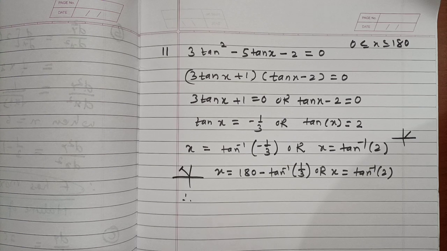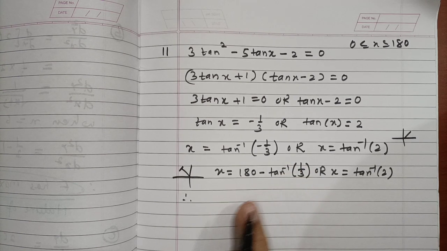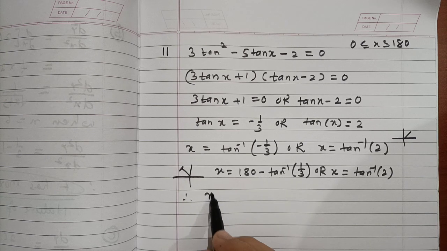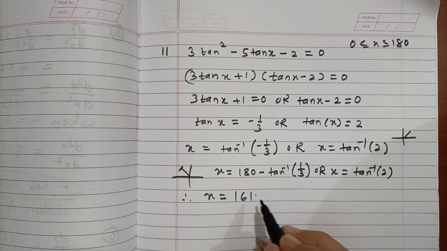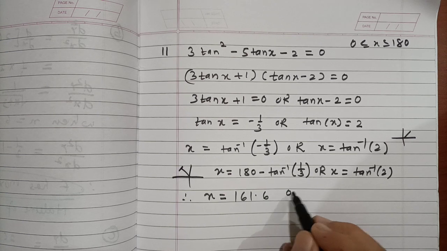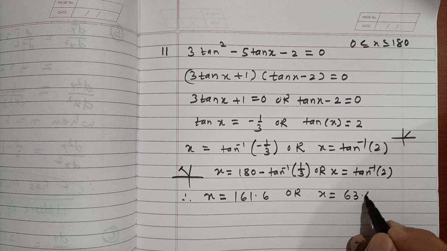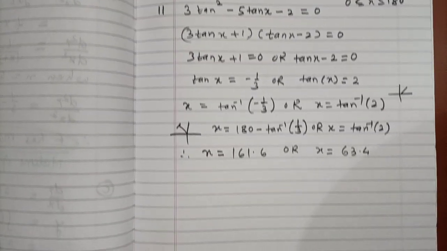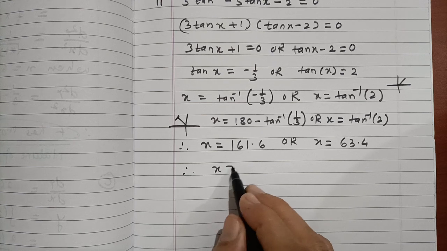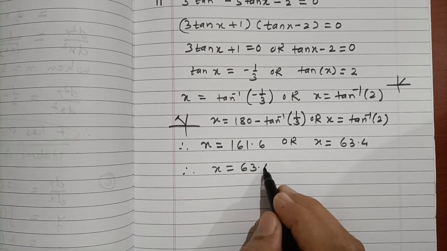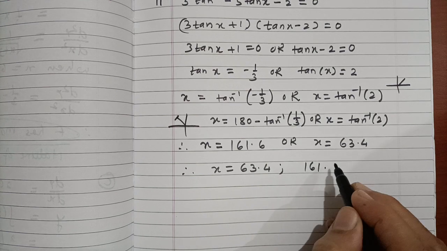So by using our calculator, tan inverse 1 by 3, 180 minus that value, x is equal to 161.6, or here directly x is equal to 63.4. So we have the solution. Therefore the solution for this is x is equal to 63.4 and 161.6.